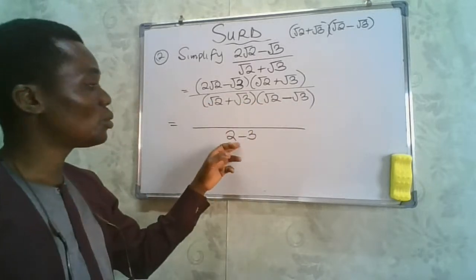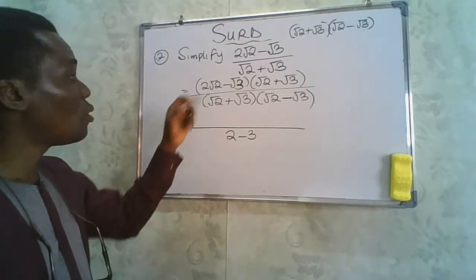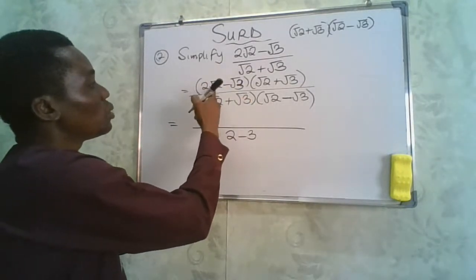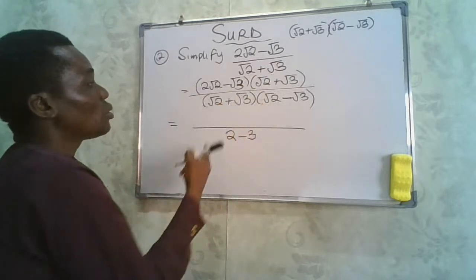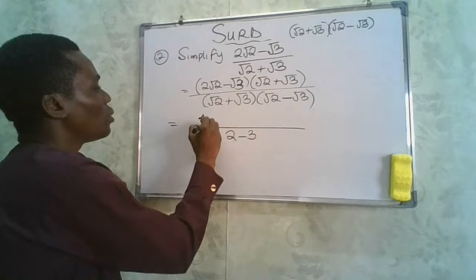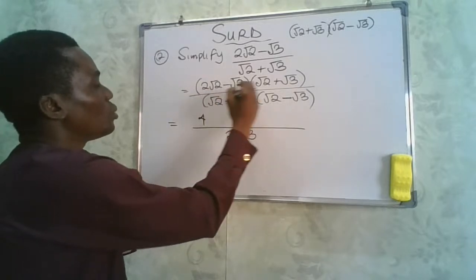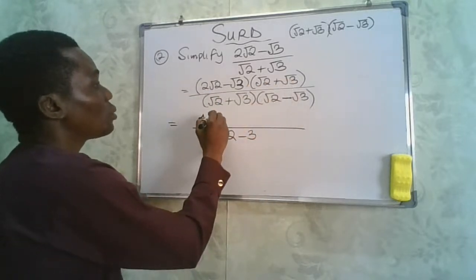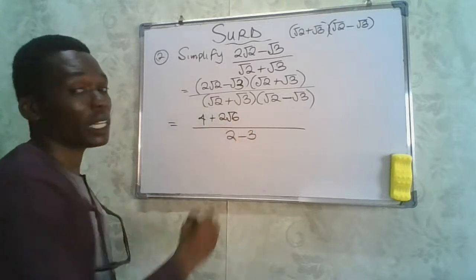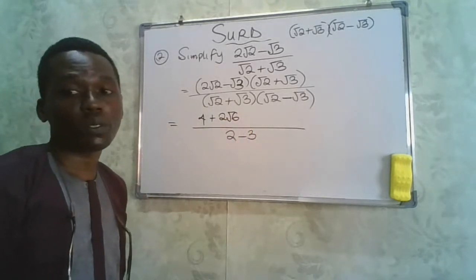So it's going to give us 2 minus 3. While if we do this, we are going to have this to give us 2. Root 2 times root 2 is going to give us 2. 2 times 2 will give us 4, right? Root 2 times this will give us what? Plus 2 root 6, right? That's what it's going to give us.